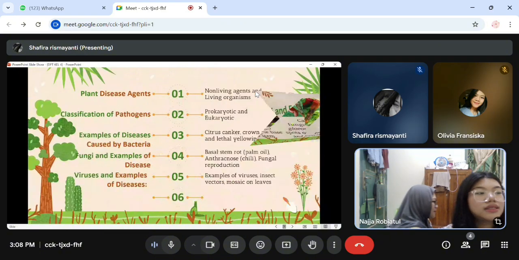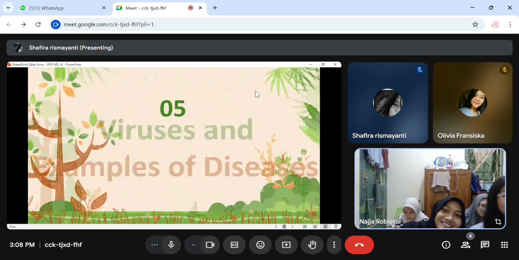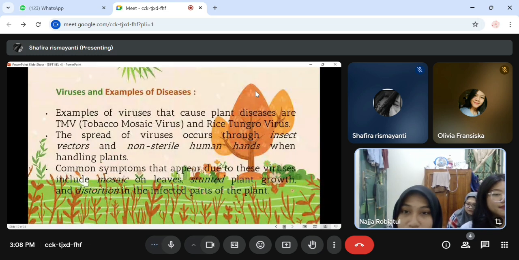Next is virus and examples of disease, which will be read by Tia. Virus, examples of disease. Examples of viruses that cause plant disease are TMV or tobacco mosaic virus and rice stripe virus.